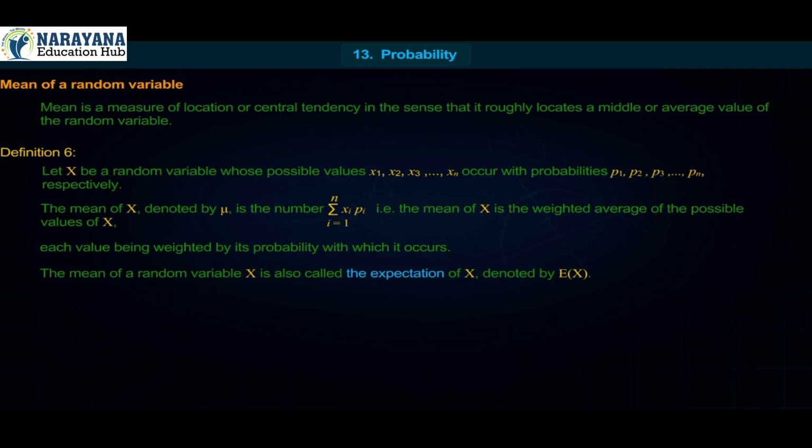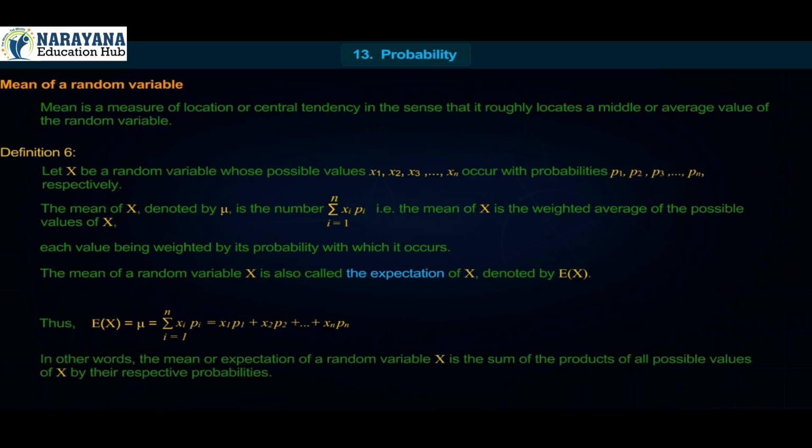The mean of random variable x is also called the expectation of x, denoted by E of x. Thus, E of x is equal to mu is equal to summation i is equal to 1 to n, xi pi is equal to x1 p1 plus x2 p2 plus up to plus xn pn. In other words, the mean or expectation of a random variable x is the sum of the products of all possible values of x by their respective probabilities.